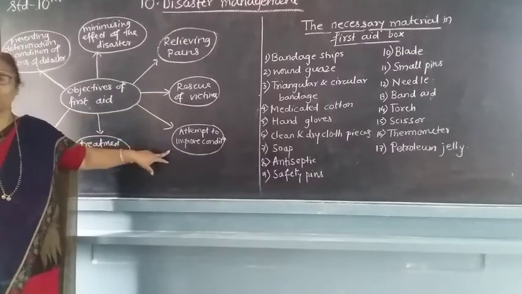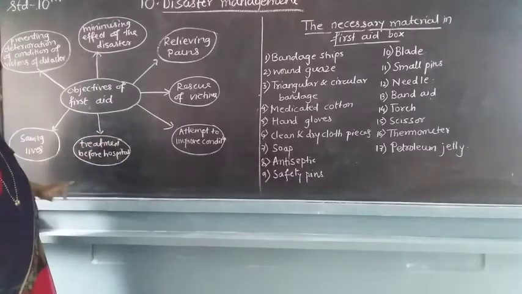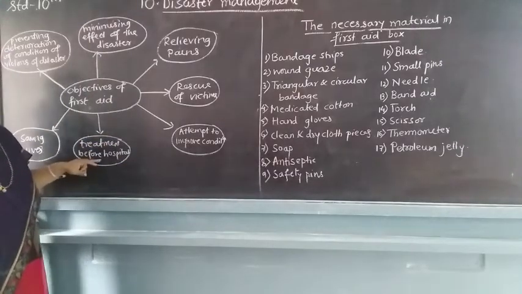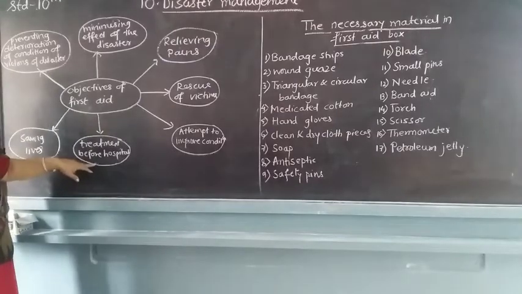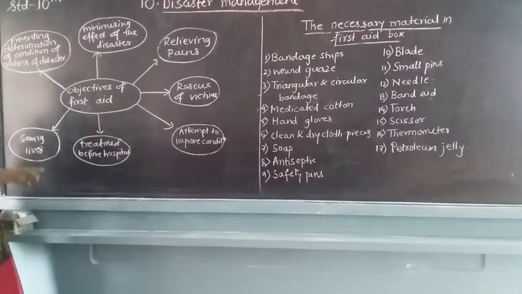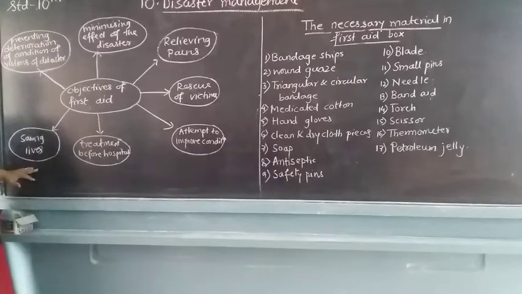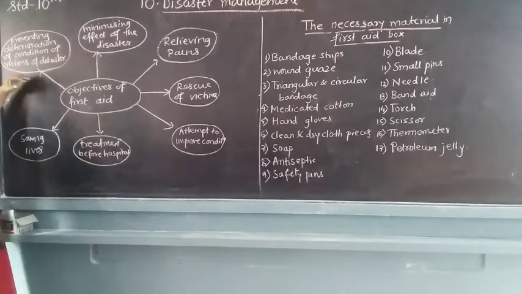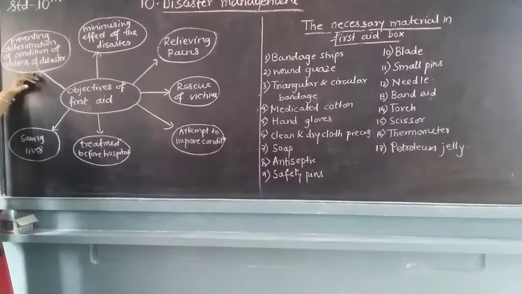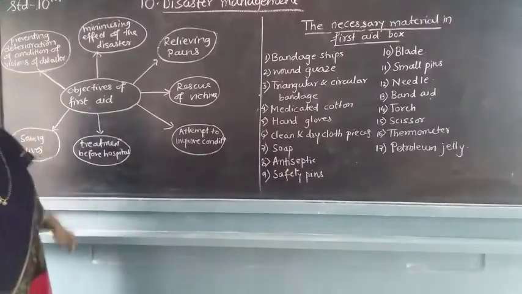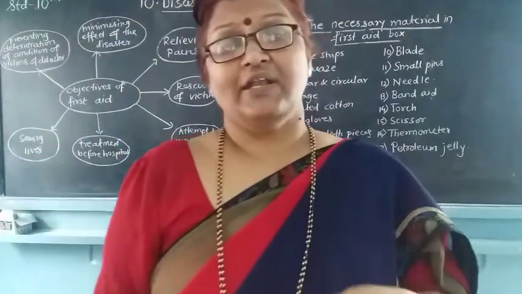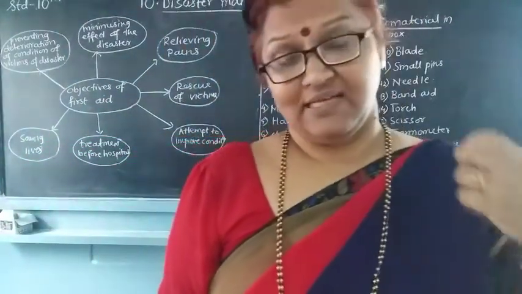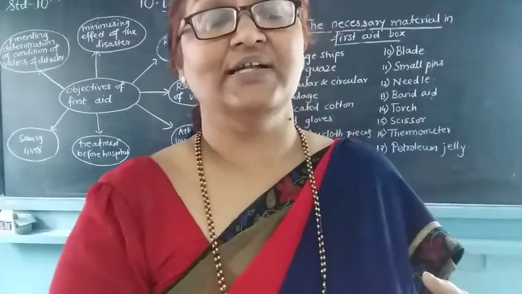We have to improve his condition, or before going to the hospital we have to give him the treatment so that he may not suffer more. We have to save his life. We have to prevent degradation of conditions of the victims in the disaster. So all these things we have to do whenever a person is affected by a disaster.